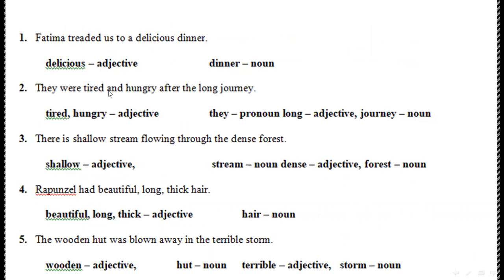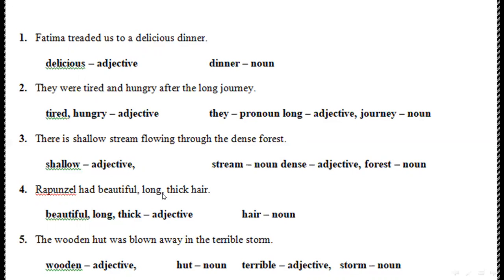Next is: They were tired and hungry after the long journey. Here tired, hungry are adjectives. They is pronoun, long is also an adjective, and journey is noun. Next is: There is a shallow stream flowing through the dense forest. Shallow is adjective, dense is adjective, stream is noun, and forest is noun.